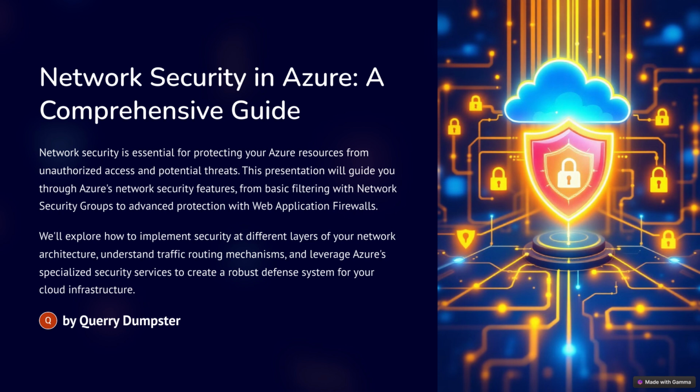So we've covered a lot of ground today in this deep dive, from the basic network security groups all the way up to ExpressRoute Direct. It's been a really good overview of the security options available in Azure. And the key takeaway here, I think, is that you don't have to use just one of these things. A layered approach to security is always the best approach, because no single solution is going to be perfect. So you want to have multiple layers of defense.